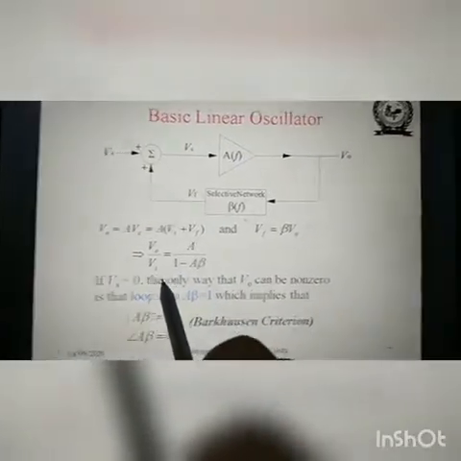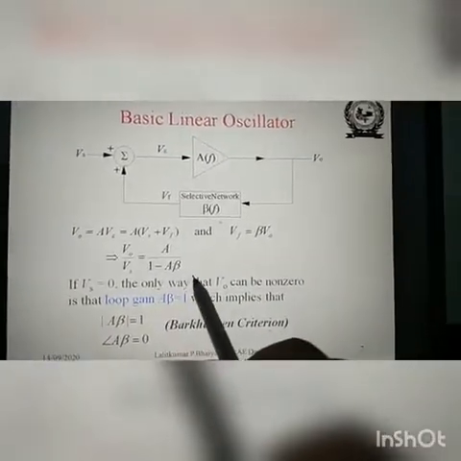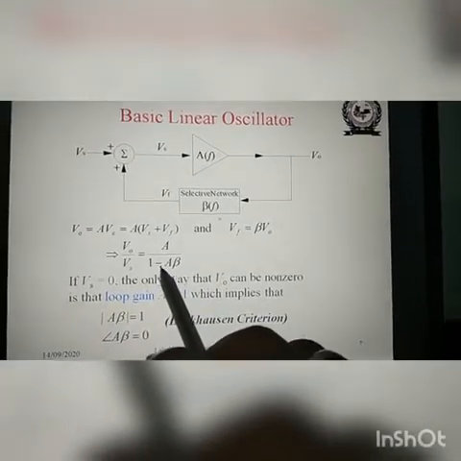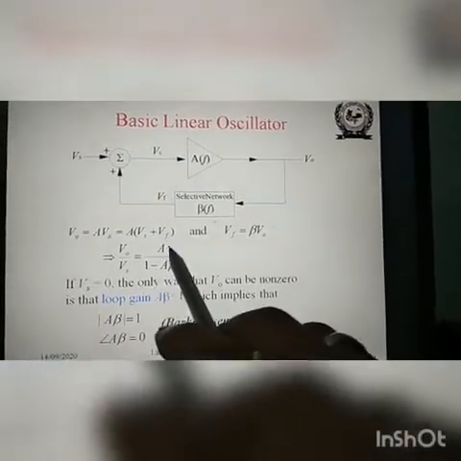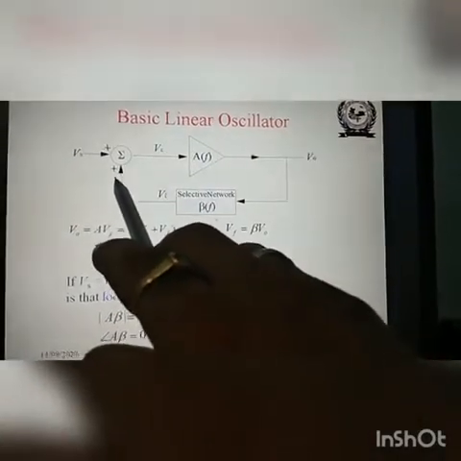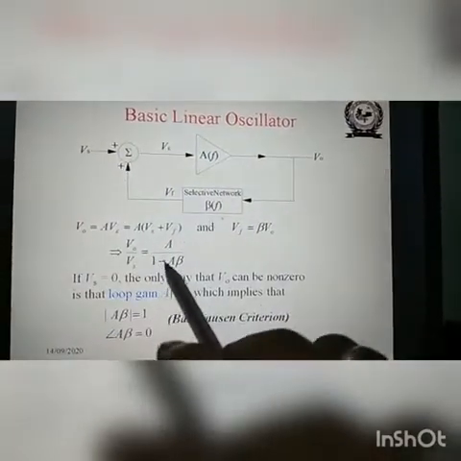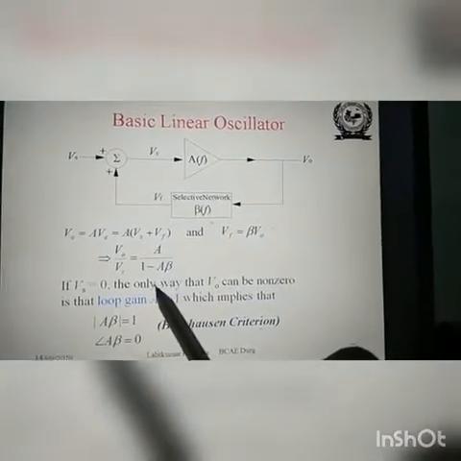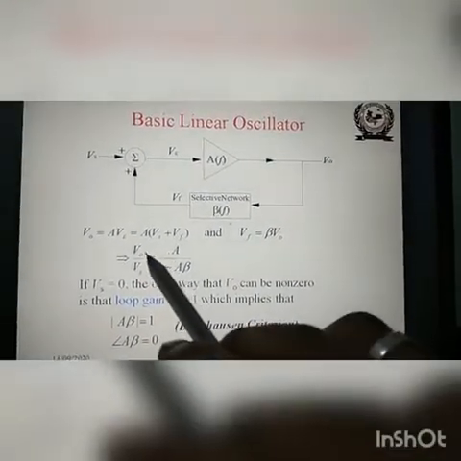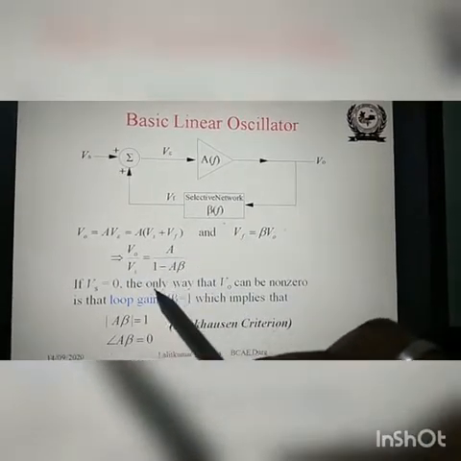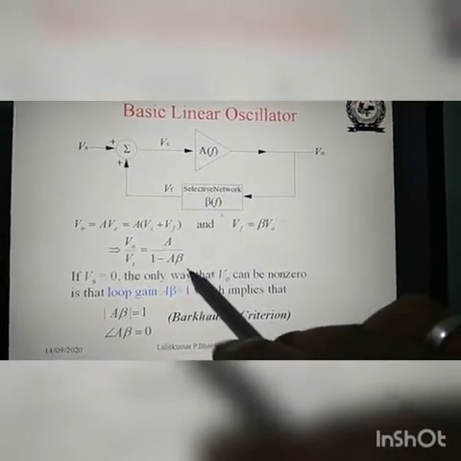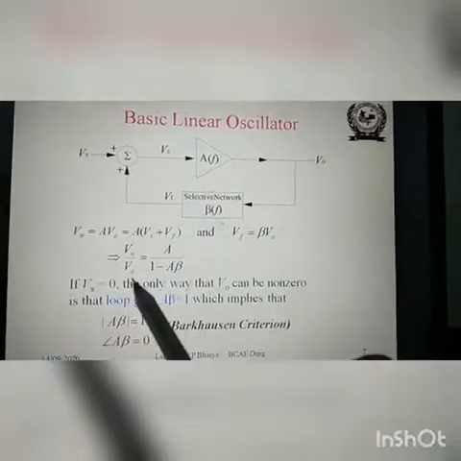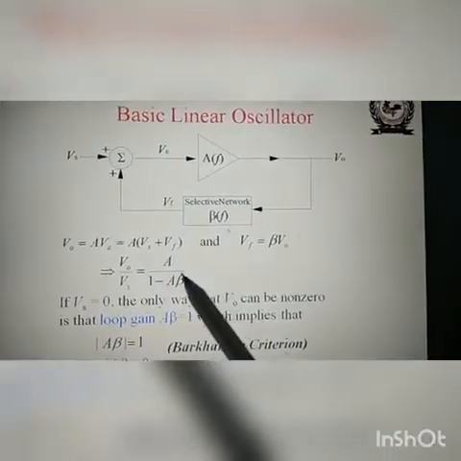So here V0 upon Vs is equal to A upon 1 minus A beta. In an oscillator this negative sign appears, while in the case of an amplifier with negative feedback, we have A upon 1 plus A beta. So for an amplifier with negative feedback, V0 upon Vs is equal to A upon 1 plus A beta, while for an oscillator with positive feedback, V0 upon Vs is equal to A upon 1 minus A beta.